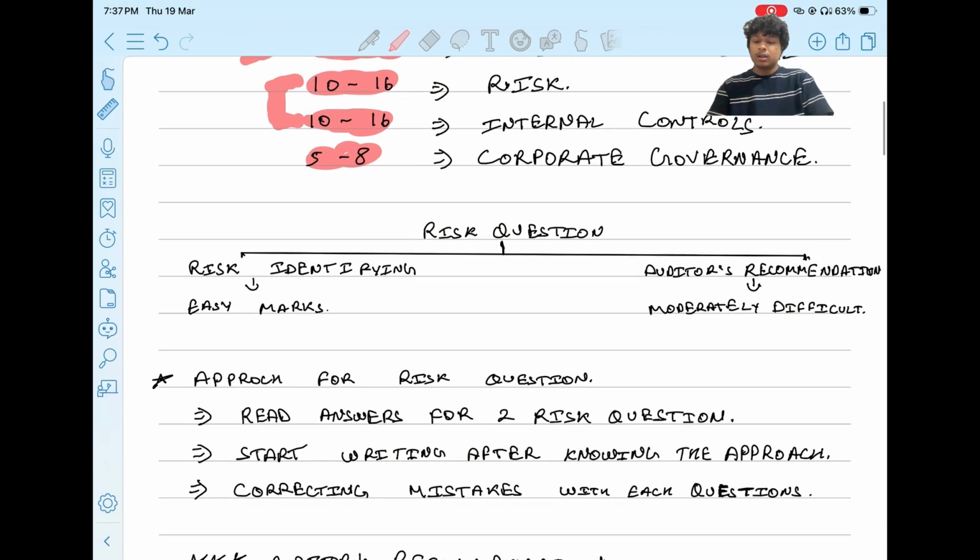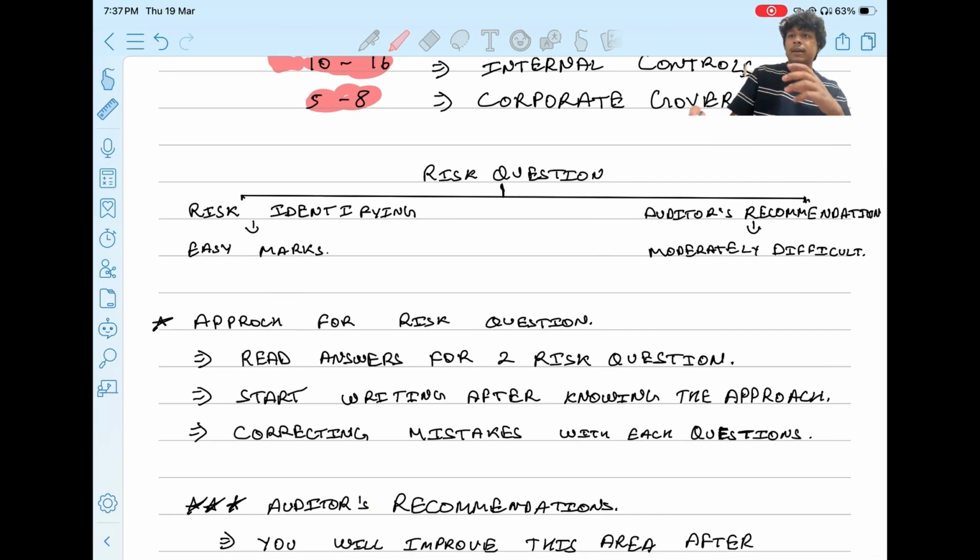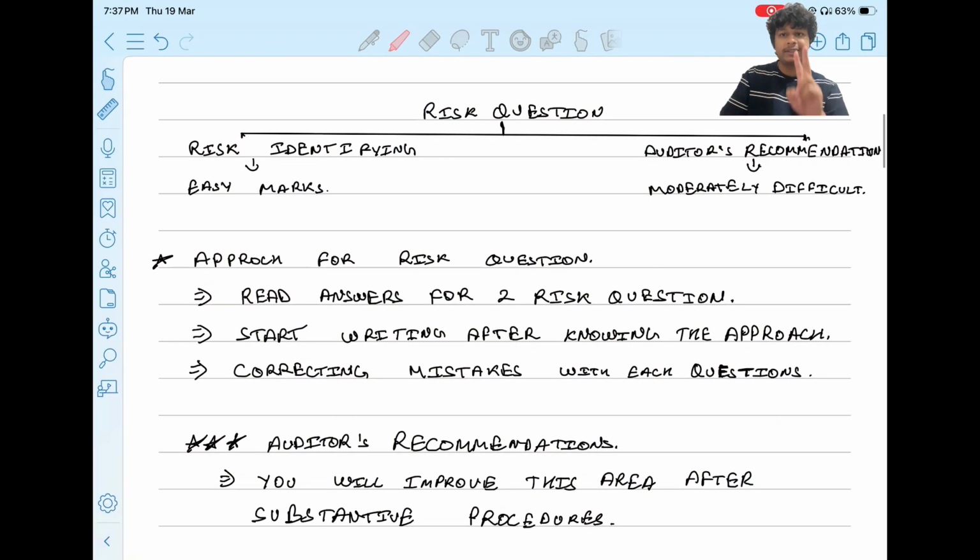So how do you approach the risk question and master it? There are two parts in risk questions. The first is identifying the risks, and the second is the auditor's recommendation. Risk identifying is an easy mark, because when you solve more and more questions, the risk identifying part becomes easier for students.